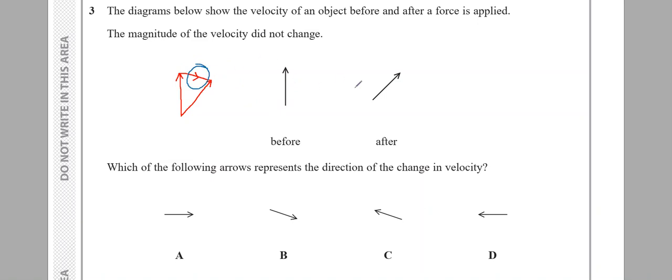All you do is just connect this with this. A end এর সাথে A end টা connect করে দাও. So this represents the change. এখন দেখো এটা কোন কার সাথে ম্যাচ করে? Answer should be B.